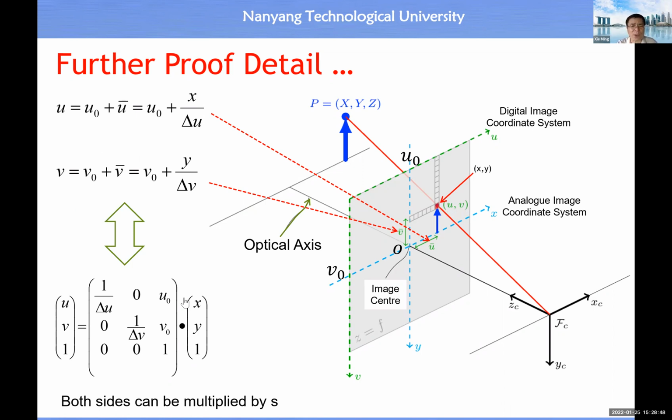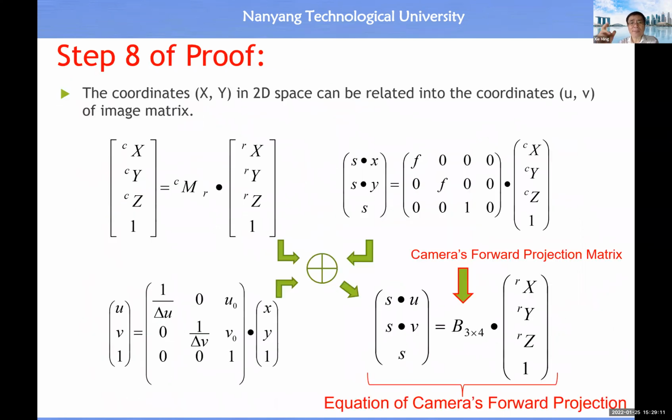Then these two equations can be written in this matrix form, all right? And from here, you will see both sides could be multiplied by a scaling factor like S. It's no problem mathematically, it's equivalent, all right? Okay, this slide is also quite important for you to understand because this is something new. So you understand the relationship among the geometry, or between the coordinates, all right? Now we are ready to combine these three equations. This is to transform the coordinates of the object point from the reference coordinate system to the camera coordinate system, because we will do the study inside the camera, all right?